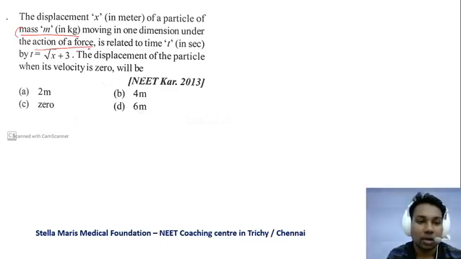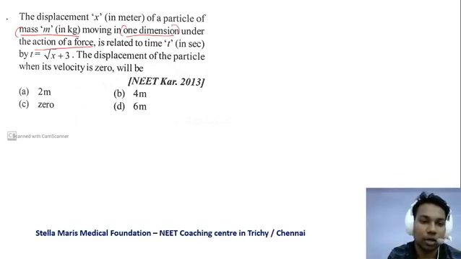So they have asked you in a tricky way: the displacement x of a particle of mass m in kg moving in one dimension under the action of force. They have given three keywords here: mass in kg, the action of force, and in one dimension. But the first two are not of much use to us, because we are dealing with one dimensional motion.